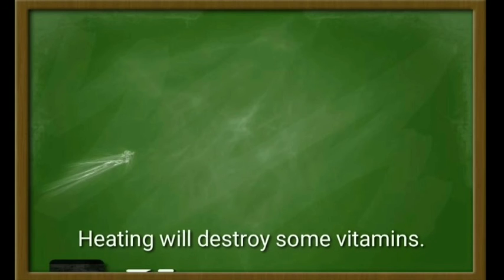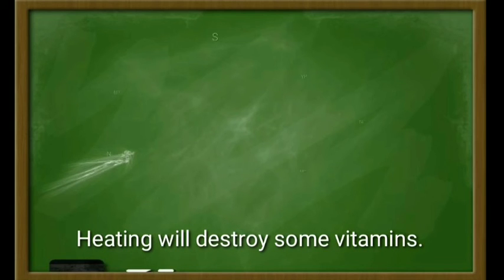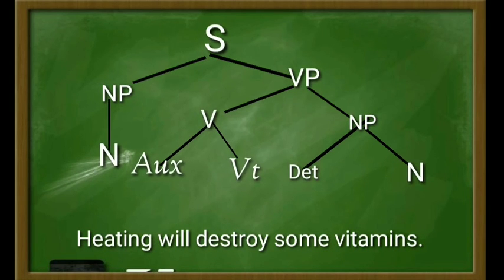And then the next is the last sentence. The last sentence is heating will destroy some vitamins. In this sentence it falls into noun phrase and verb phrase. The noun phrase here is a noun, which is the word heating, and then the verb phrase falls into two: verb and noun phrase.